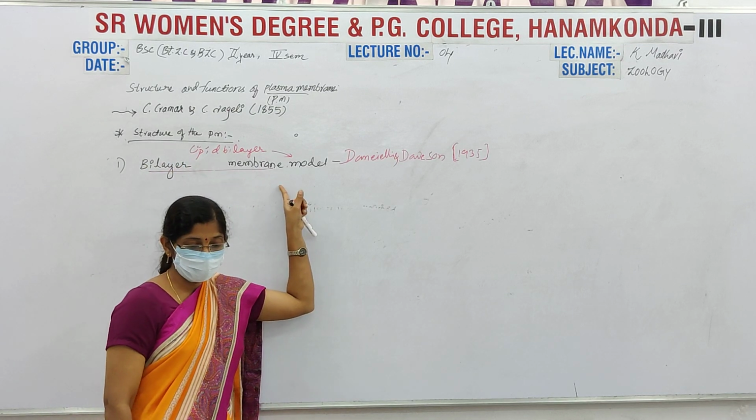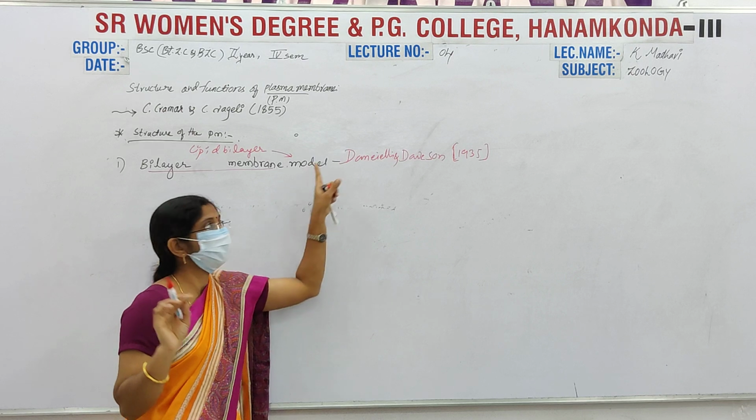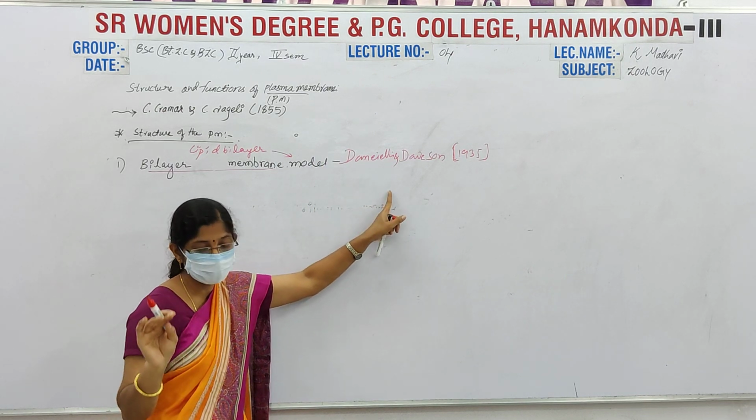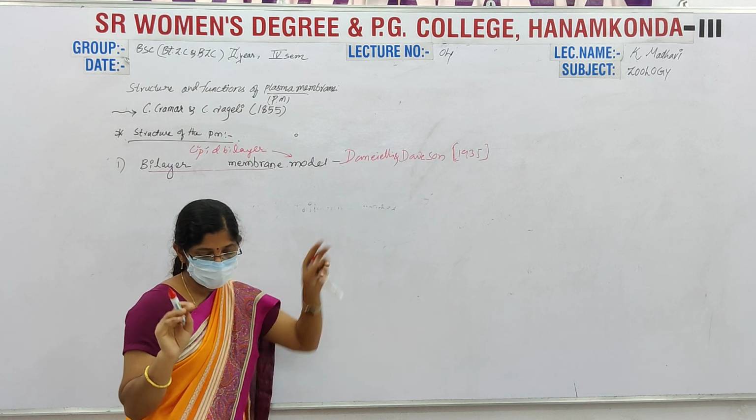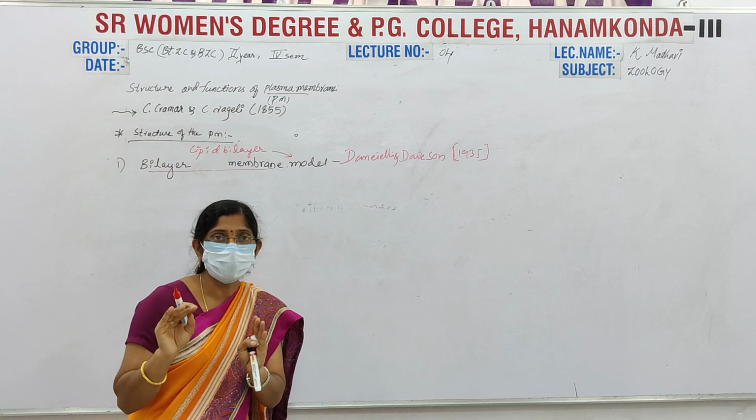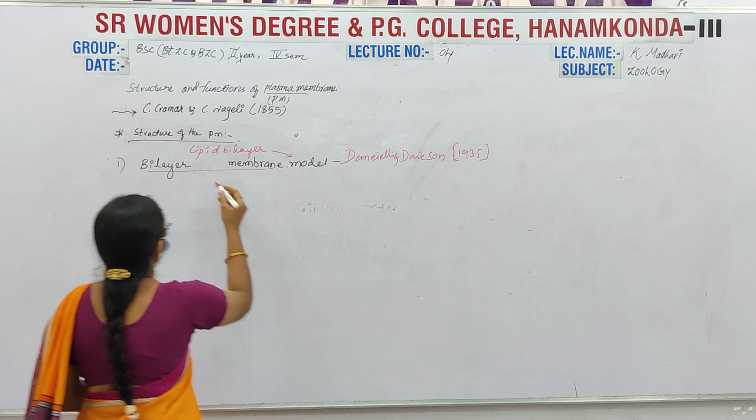The lipid bilayer model was proposed by Danielli and Davson in the year 1935.